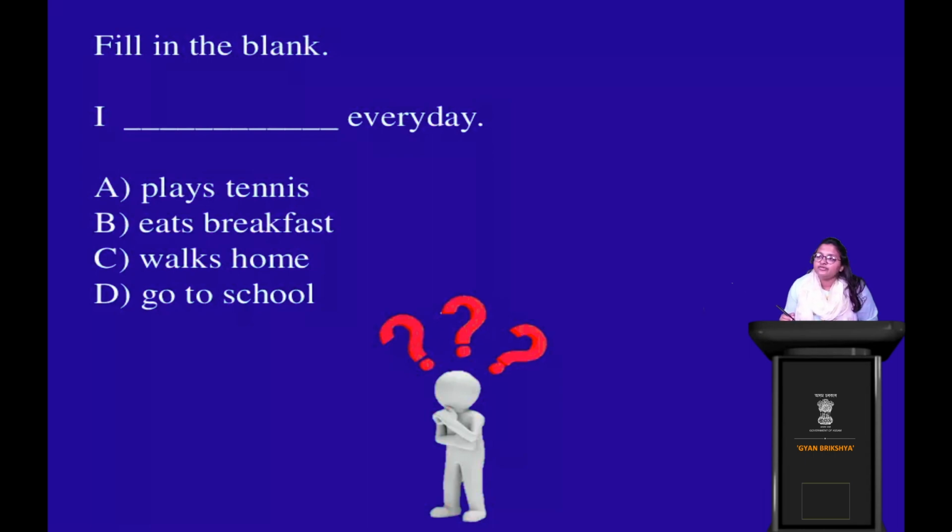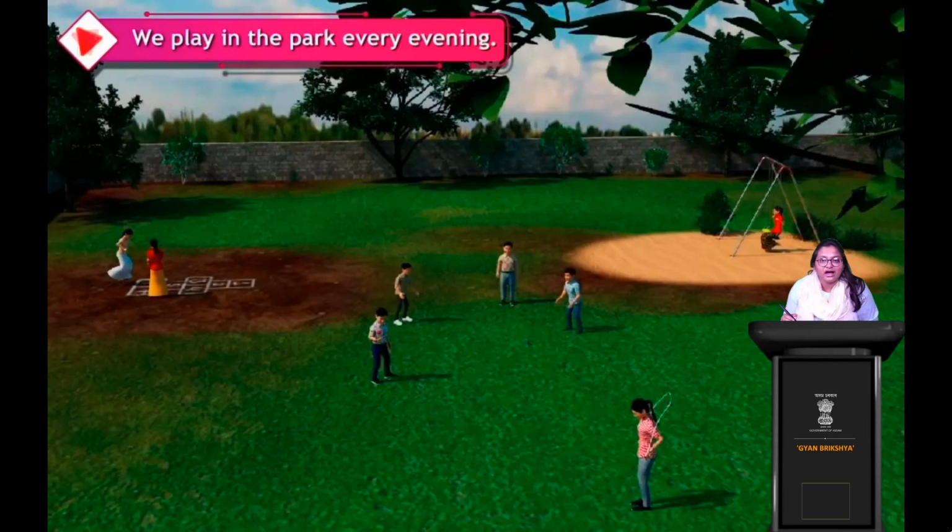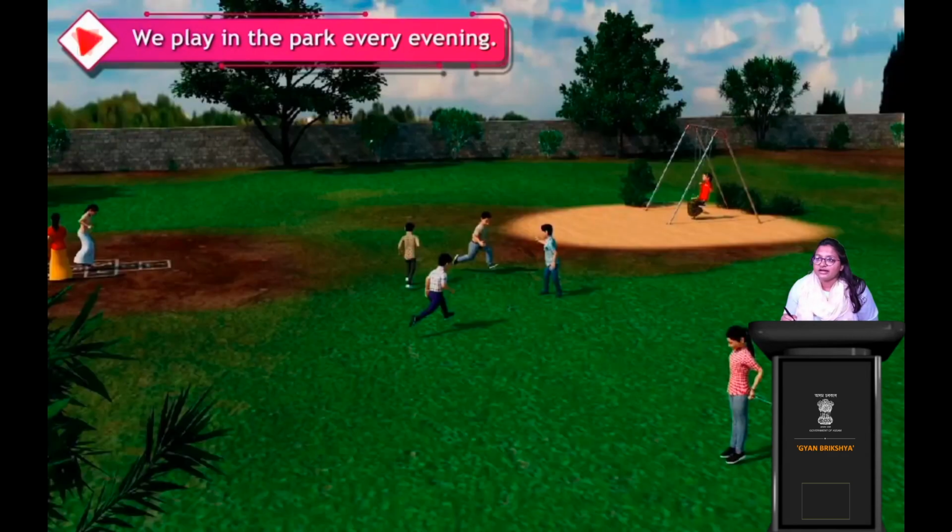Okay. Moving forward, let's see what the boys are doing. Oh my, it's a beautiful park, right? So we play in the park every evening. Now, what do you see here? We play in the park every evening. So they are playing, right?